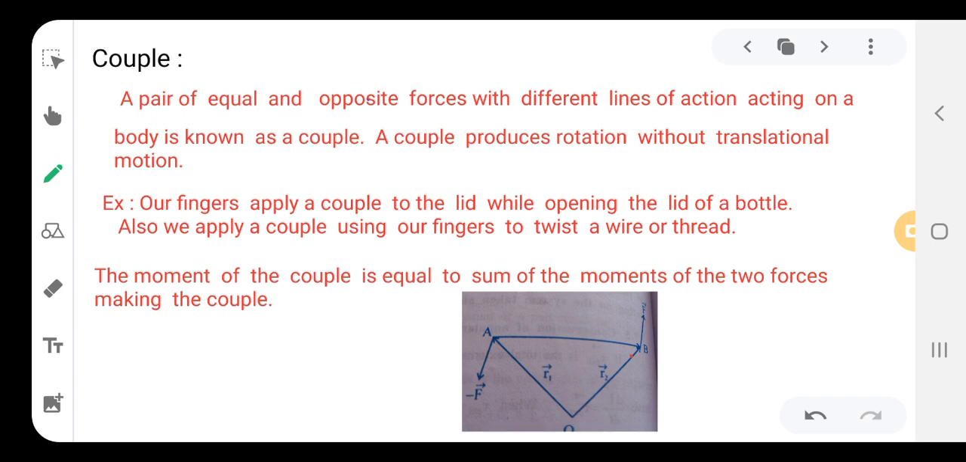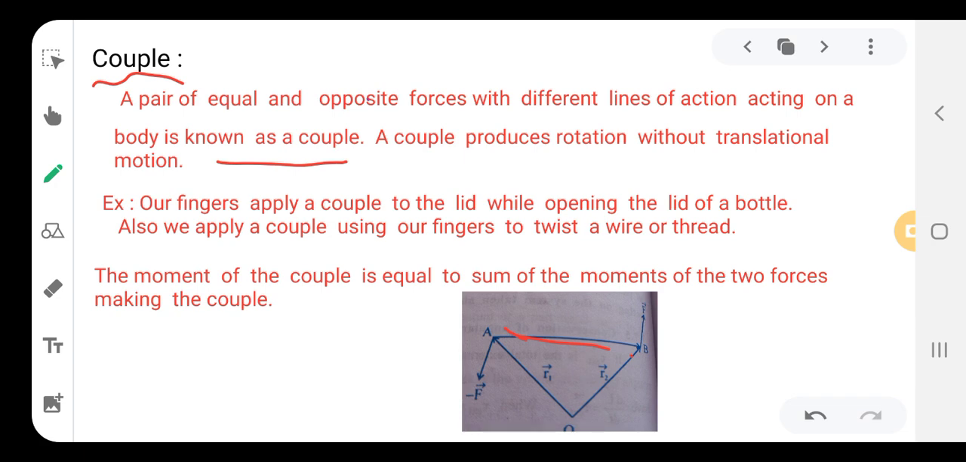Now let us go to the couple. Now we have seen what torque is. Torque is applied on the body due to a single force. A couple is two forces. Two opposite forces acting on the same body is known as a couple, right? I will read out the definition for couple. A pair of equal and opposite forces with different lines of action acting on the body is known as a couple, right? A couple produces rotation without translational motion.